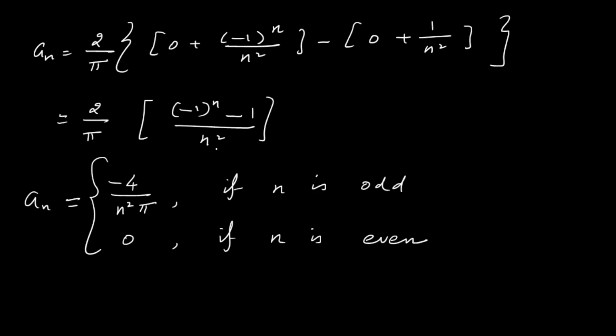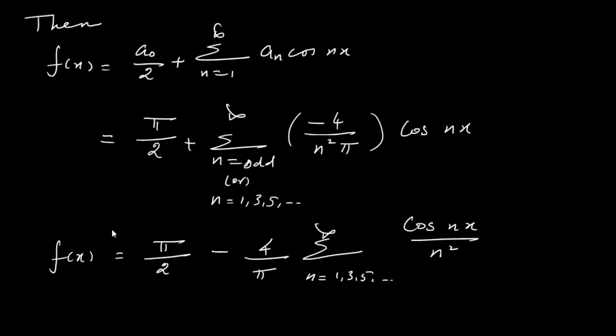So if it is like this, you can now convert this in terms of odd and even. For that you have to replace this power of n by odd terms. If it is replaced by an odd value, what do you get? Minus 2, that is minus 4 by n square. If it is even, that is minus 1 whole square minus 1, that is 1 minus 1, 0. So if it is even, we don't have the value of an. If it is odd values alone, the value of an exists. That is the meaning of that.